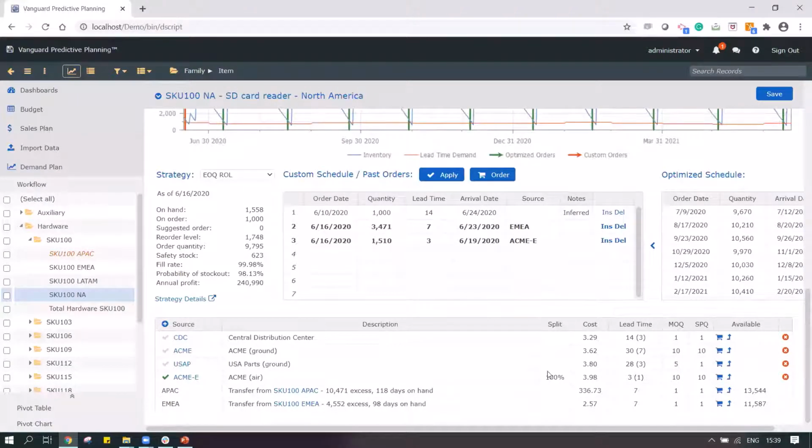We can also configure the split, say 70% from my central distribution center and 30% from Acme Air to cover at least during this time. That's how we can make changes to the plan over here.